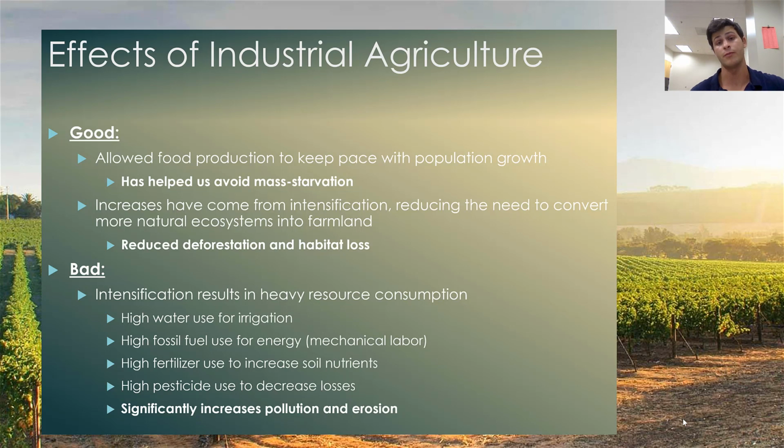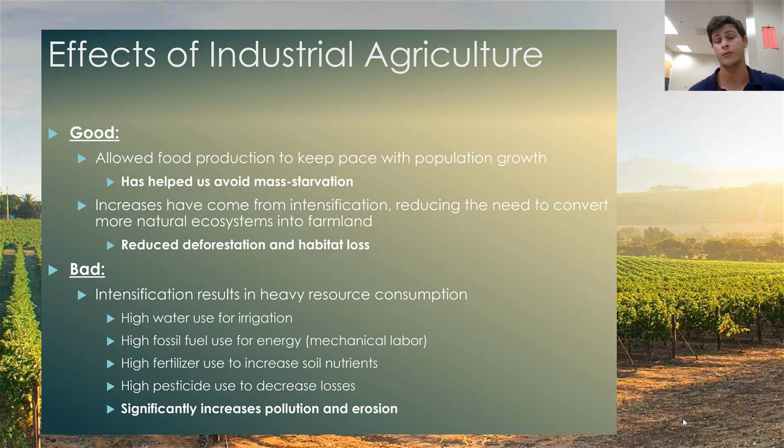Remember that in industrial agriculture, because we are relying on intensification, we are increasing the inputs to a given amount of land. However, when we increase inputs to any amount of land, we are dramatically increasing our resource consumption. So when we are increasing our irrigation, we are using more water. When we are increasing the energy we put into a given amount of land, we are increasing fossil fuel use. When we are increasing fertilizer we put into soils, we are increasing the nitrogen and phosphorus that we are releasing into the ecosystem and into the ambient environment. And in addition, high pesticide use both draws resources to synthesize those pesticides, but it also causes us to release a lot of pollutants into the natural environment.